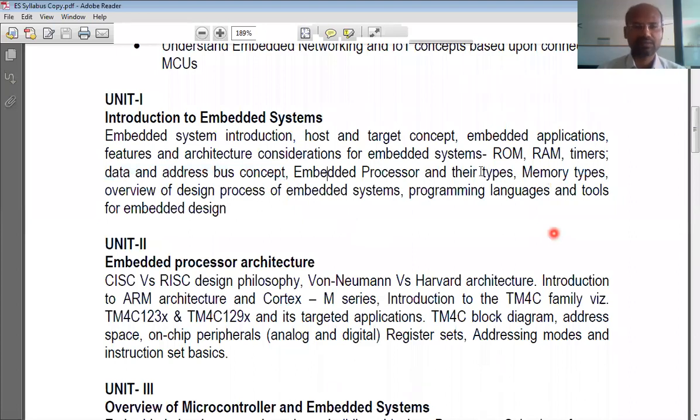This is the first class. We will see what is there in the syllabus, that is, what we are going to learn throughout this course.